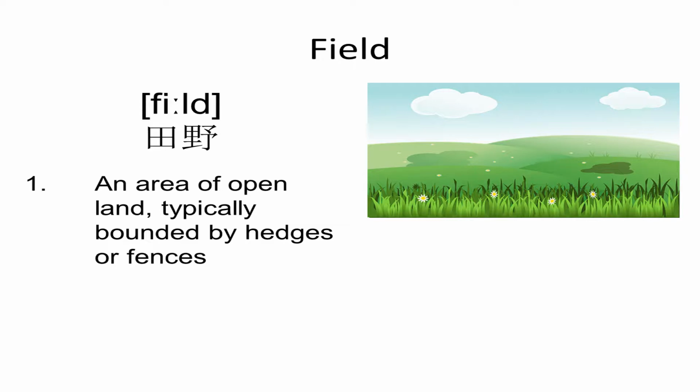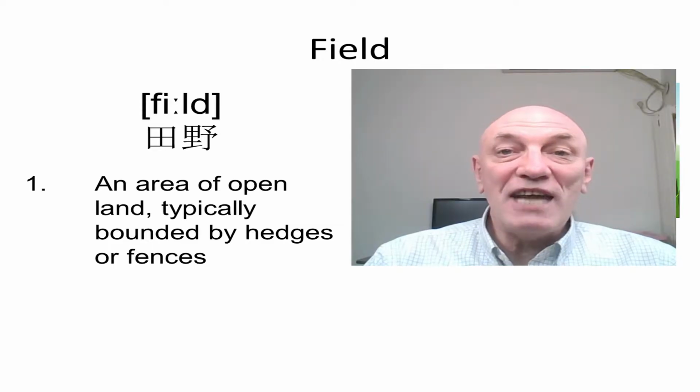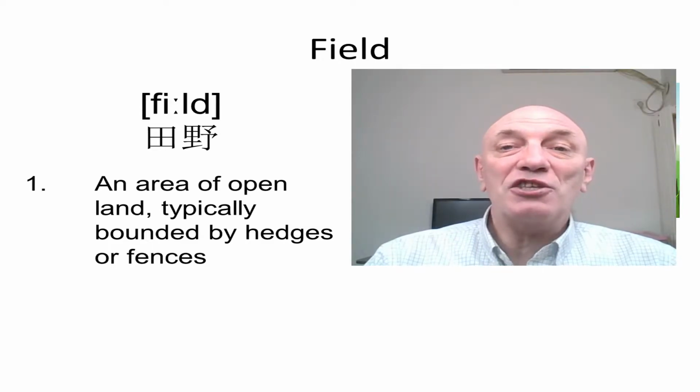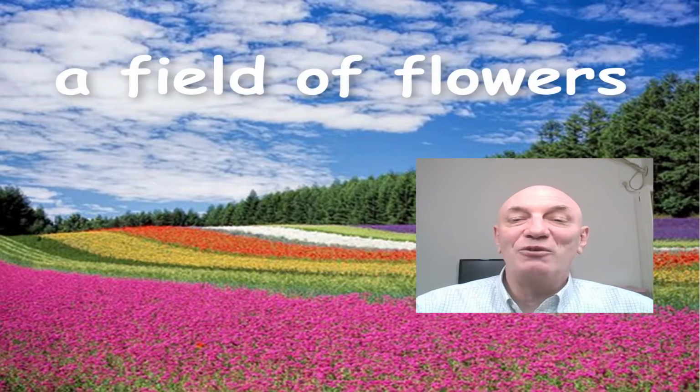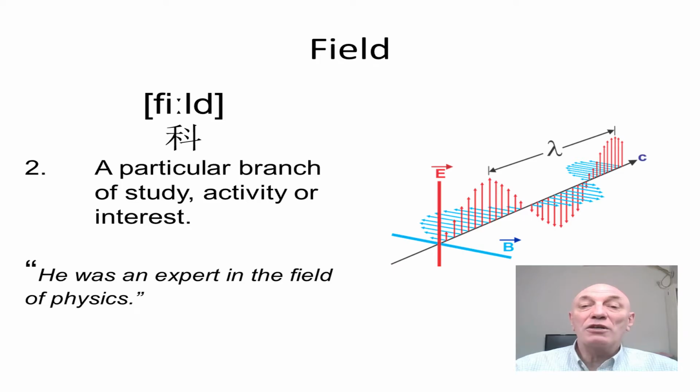Field. Which is an area of open land, such that you might find on a farm. This is a field of flowers. Field can also mean a particular study or some expertise that you have. In the example you'll see on screen, we can see this person was an expert in the field of physics. You could be an expert in the field of finance or education.